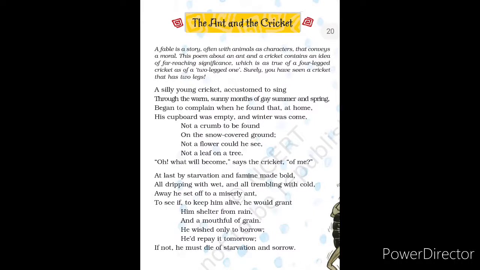So the explanation of the third stanza is the cricket was starving. Starving means hungry due to famine, due to lack of food, scarcity of food, and no resources. No resources means no food to sustain. To sustain means to survive, to live. He had nothing to sustain himself during the cold month of winter. So this was the winter season.